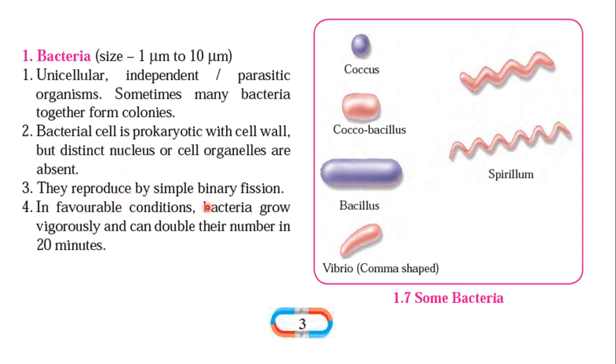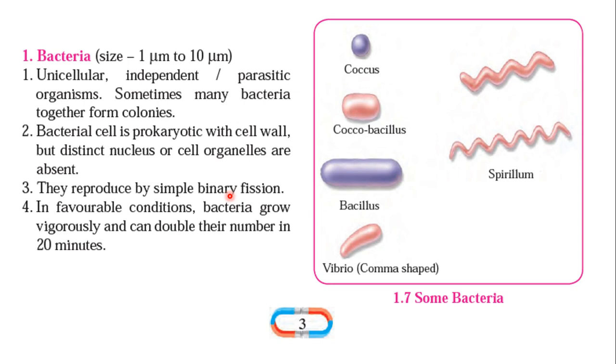They reproduce simply by binary fission. Now you can see here the methods of reproduction among organisms around the world, which you will learn in ninth standard. Among them, one is binary fission. Bi means two, एकाचे दोन असे binary fission. They can divide and they grow.